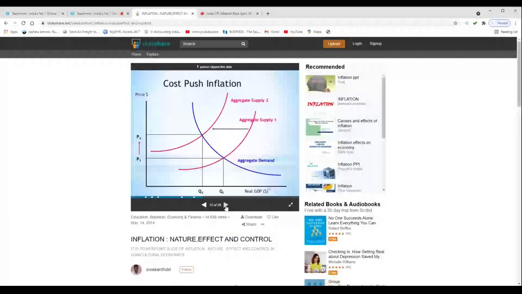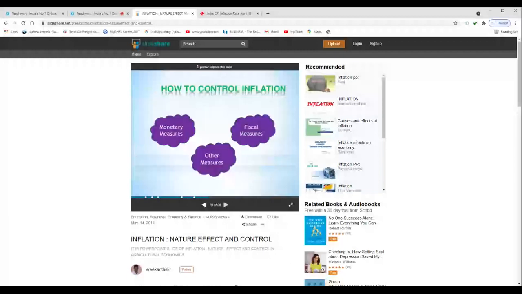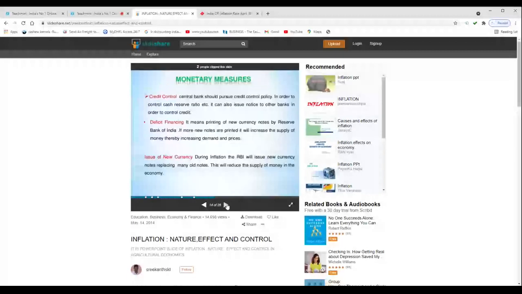It is a trade-off. In place of decreasing unemployment, here you can see: if inflation increases from 1.5% to 2.5%, only then are we able to bring the unemployment rate down from 6% to 4%. That means when we want to decrease the unemployment rate from 6% to 4%, automatically we have to increase prices from 1.5% to 2.5%.